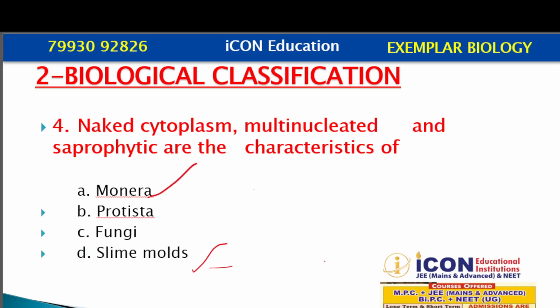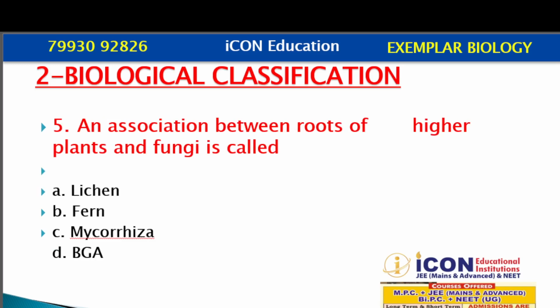Now let us move on to question number 5. An association between roots of higher plants and fungi is called. Association means they are having a symbiotic association, mutual benefit between two living organisms. So the two living organisms are the higher plant and the fungi.